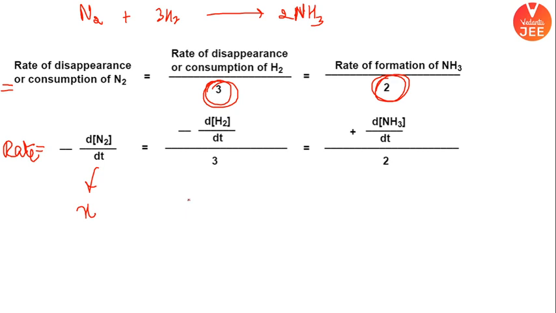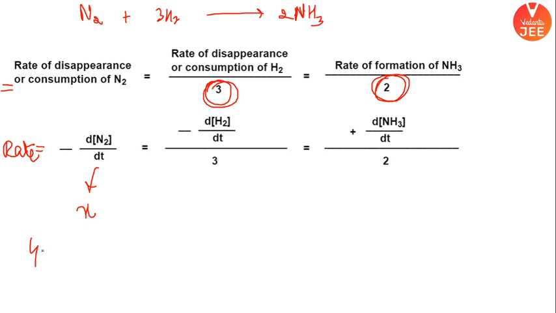If you notice, I have equated all of them together. Rate of consumption of hydrogen was coming as 3x. So if I want to equate it, I have to divide it by 3. That's the simple logic. If I have to equate ammonia with x, I have to divide it by 2 because the rate of formation of ammonia was 2x. Does everyone remember? I did this only to equate them, so that I can equate all of them together, right?